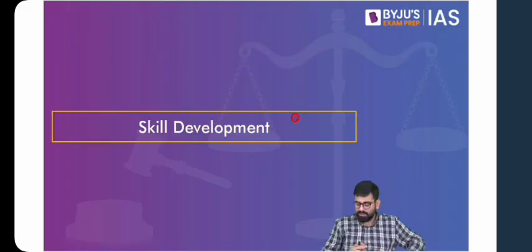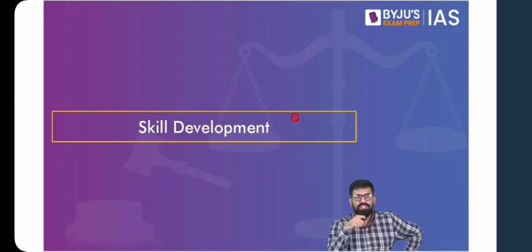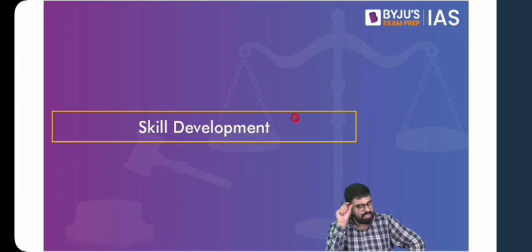Right. So this was with relation to your higher education system. What we did was we looked at the basic status of education in the country. Then we looked into a few problems that the national education policy highlighted, and various suggestions by the national education policy. While looking at those suggestions, we critically analyzed them, and we have seen that direct questions have been asked on specific dimensions of your national education policy. Now it happens only if they are in the news, because they cannot expect everyone to go through the entire policy. But whatever is being discussed and debated in the news becomes important from your examination point of view, and that was the reason for keeping it segregated, so that there is no hodgepodge and you have everything fine.